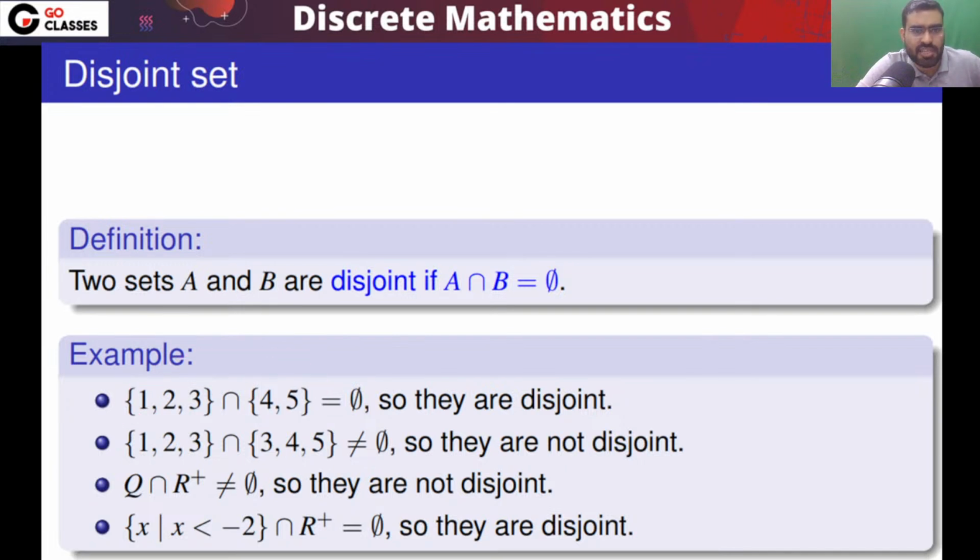So these two sets, this set and this set, are disjoint. You can notice this set and this set are not disjoint because they have at least one common element. These two are not disjoint, and these two are disjoint. Here you have positive real numbers, and here you have real numbers less than -2. They don't have anything in common, so they are also disjoint.